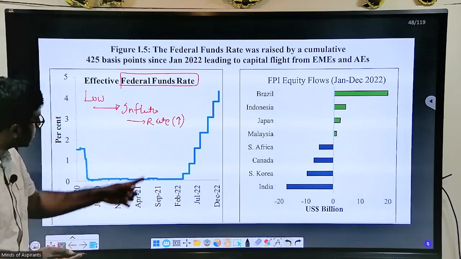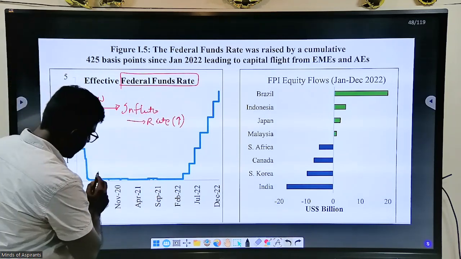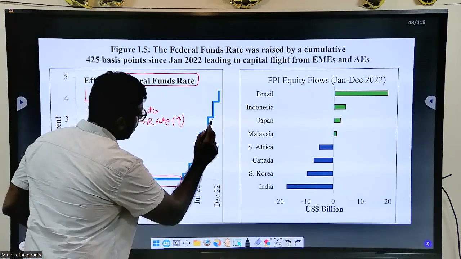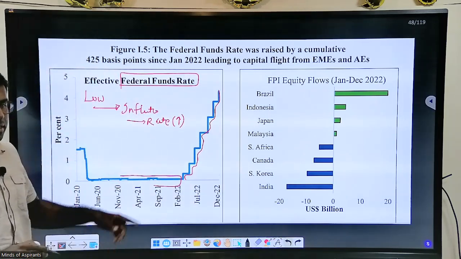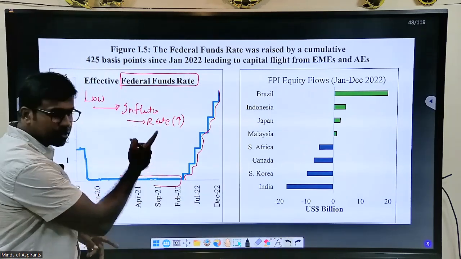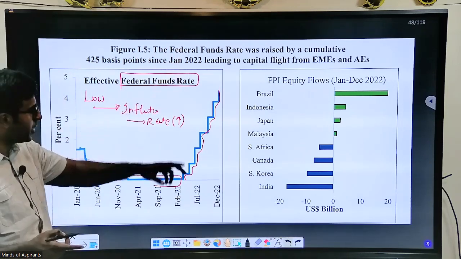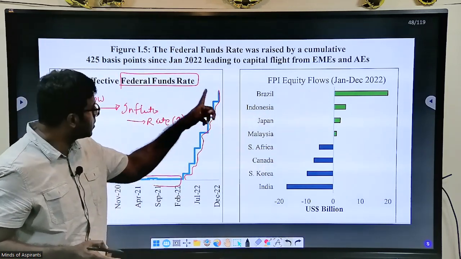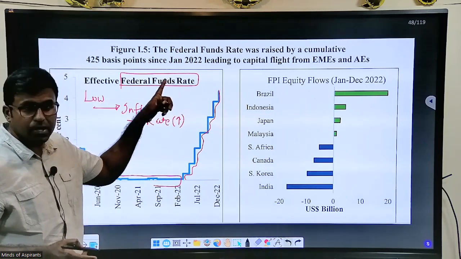See, look at what these federal rates have done. It was like this, but look at how they have increased. So now the inflation has reduced. I showed you in the previous slide that the inflation actually reduced. But there is a consequence of this. This is the United States federal rates.